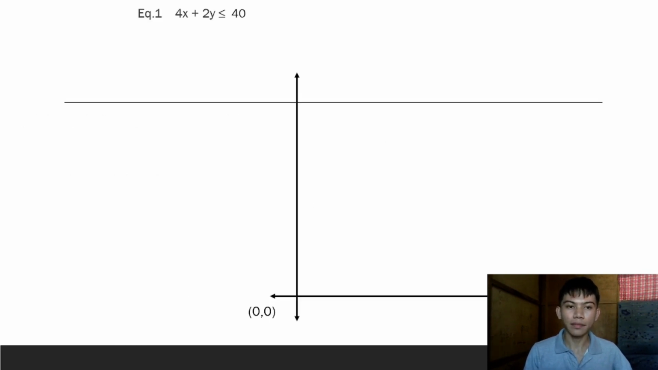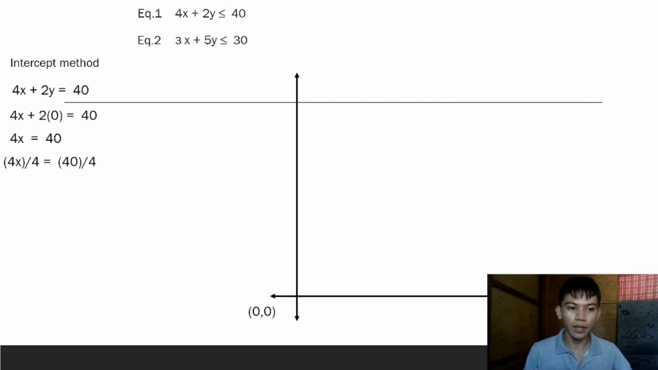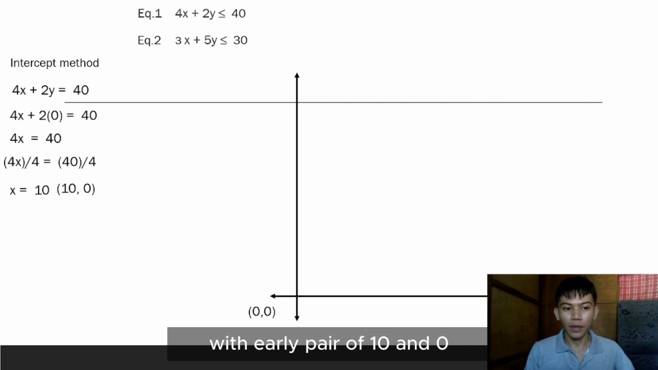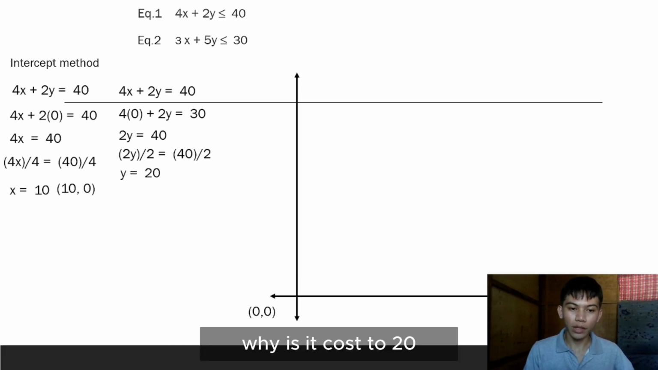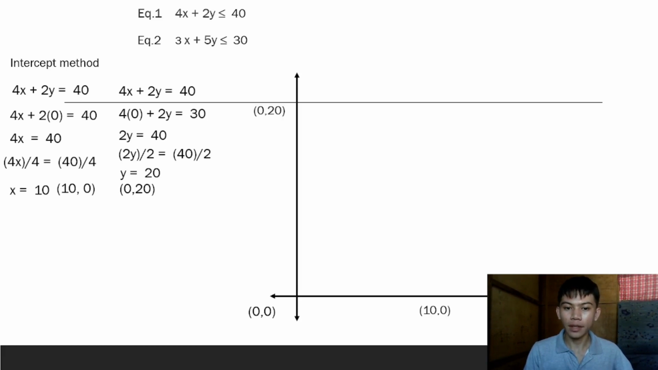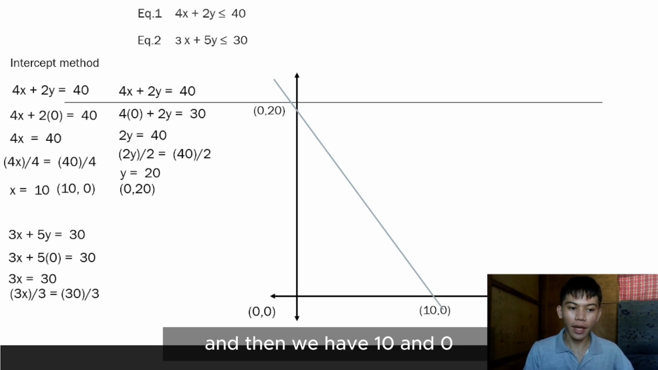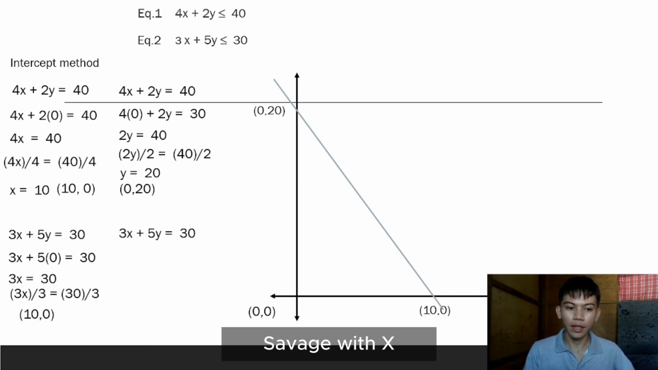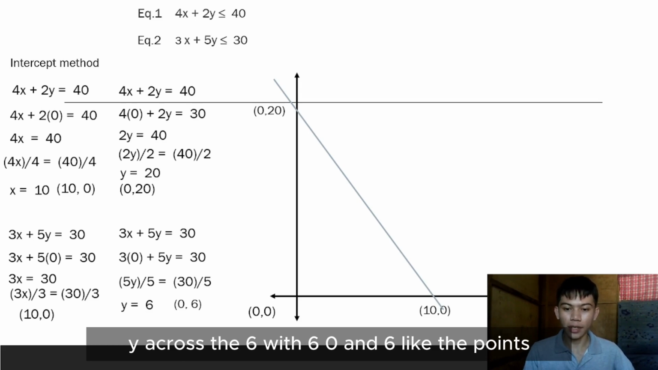Next is to graph. We have 4x plus 2y as our equation 1 and 3x plus 5y as equation 2. First, equation 1. Substitute 0 to y, and we have x equal to 10 with the ordered pair (10, 0). Substitute 0 to x, and we have y equal to 20, which is the ordered pair (0, 20). Now plot the points, and we have the line. Next is the second equation. Substitute 0 to y, and then we have x equal to 10 with (10, 0). Substitute 0 to x, and we have y equal to 6 with (0, 6). Plot the points.